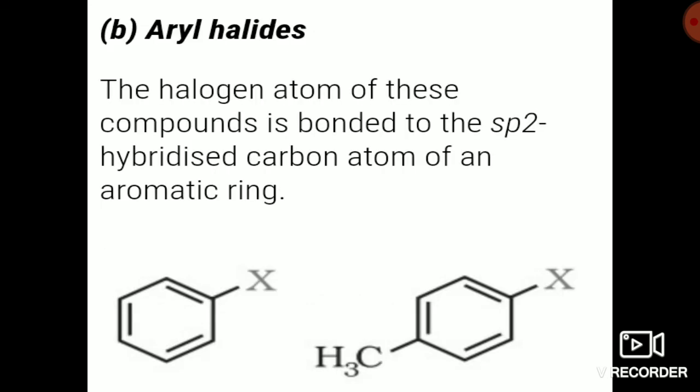Now in aryl halide, the halogen atom of this compound is bonded to an sp2 hybridized carbon atom of an aromatic ring. If your halogen is attached directly to an sp2 hybridized carbon, here you see the halogen is attached to the ring, then it is called aryl halide. The carbons of the aromatic ring are sp2 hybridized, so if the halogen gets attached directly, it results in aryl halide. Now this benzene ring can be substituted. Here it is substituted with one methyl group. Like that many more substitutions may come, so we get a series of aryl halides as well.